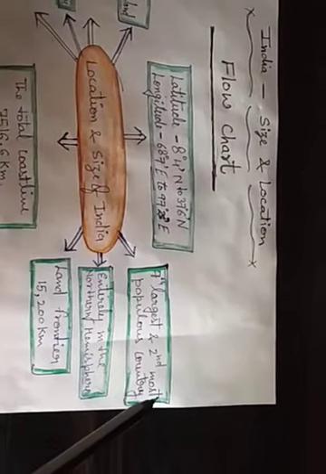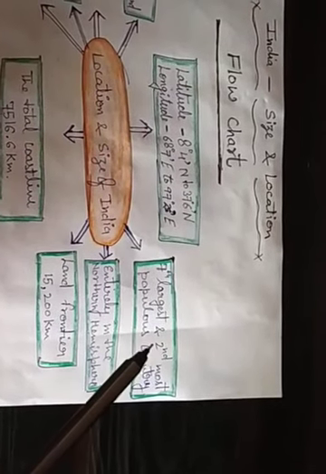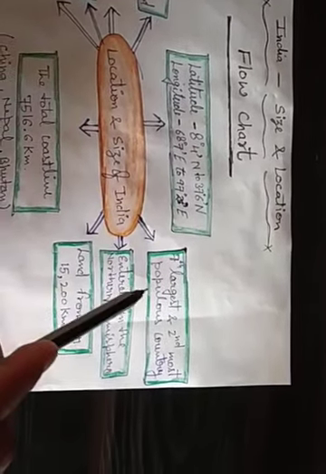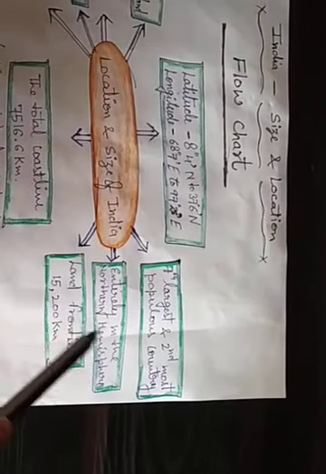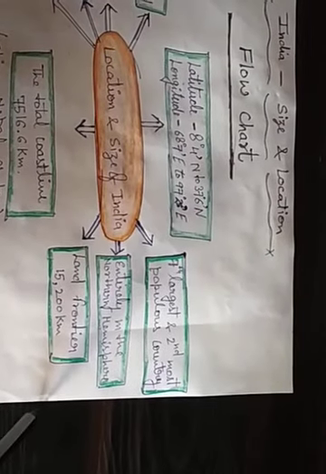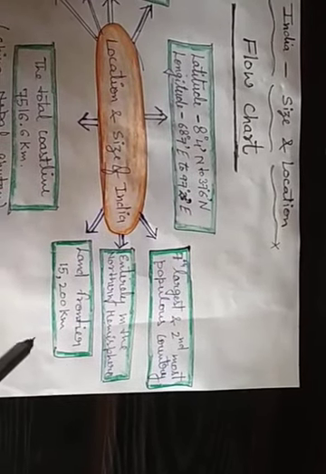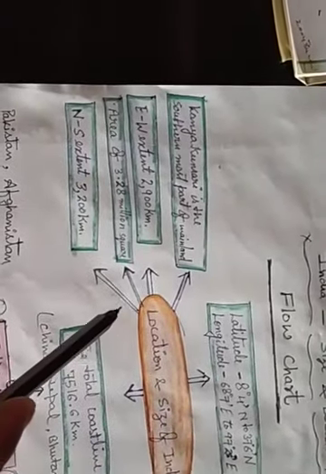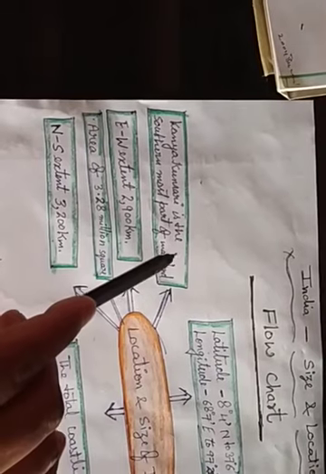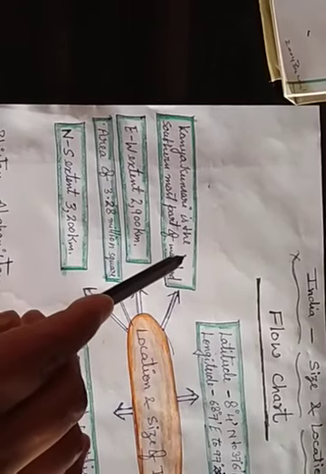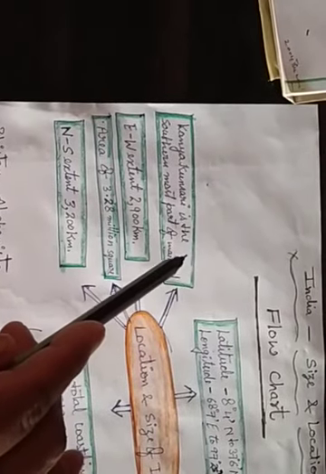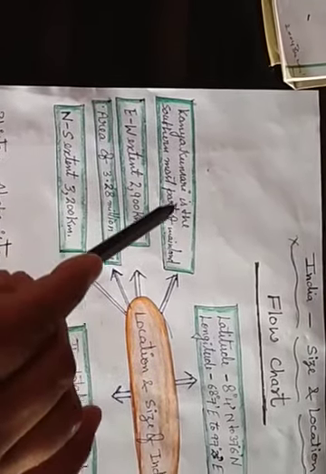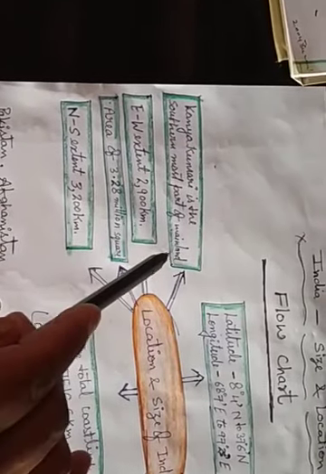Some other main points about the size of our country India: it is the 7th largest and 2nd most populous country, as given in the book also. It is entirely in the northern hemisphere. The land frontier is about 15,200 kilometer. Earlier, Indira Point was the southernmost point of the Indian landmass, but in the 2004 tsunami it was completely submerged. Now we count Kanyakumari as the southernmost part of the Indian mainland.